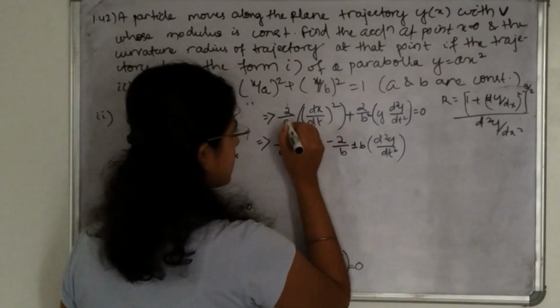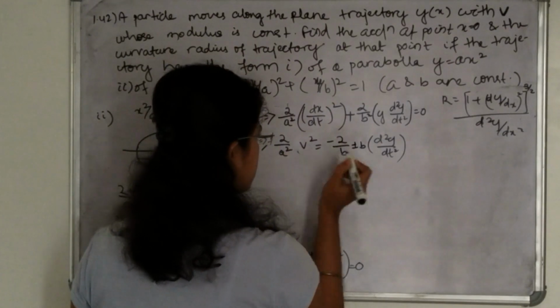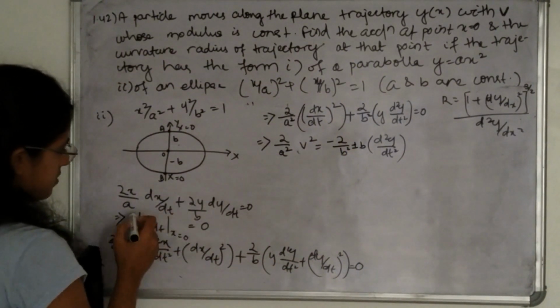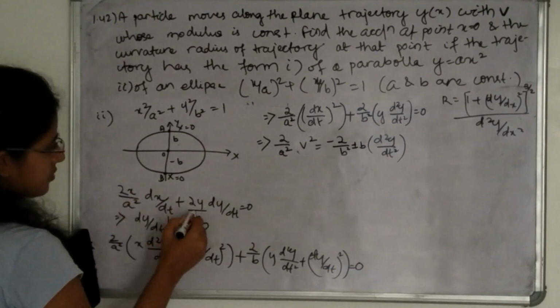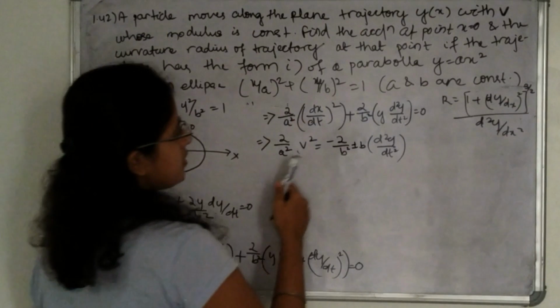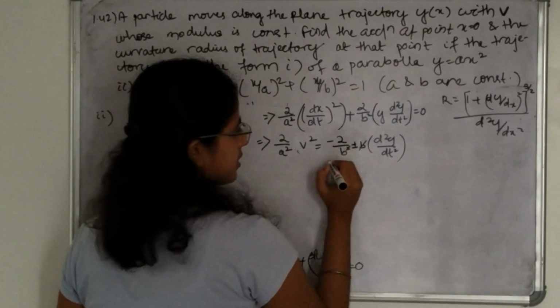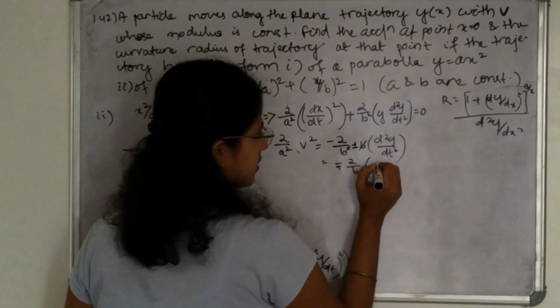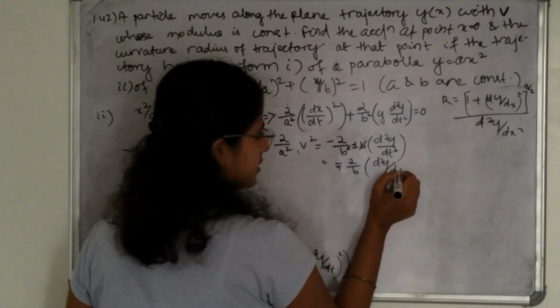So this is a square, this is also a square, here also this is a square, this is also a square, and this is b square. Sorry for this. And it will be converted into minus plus 2 divided by b, d square y divided by dt square.